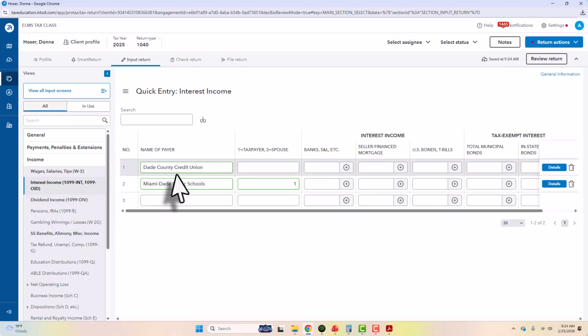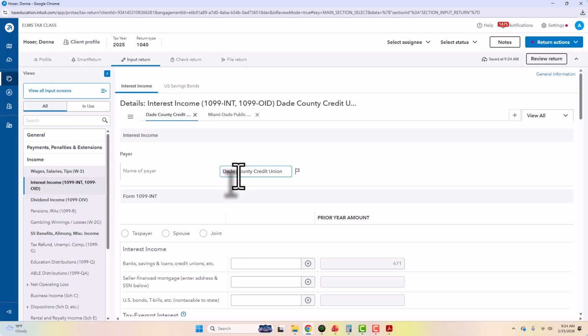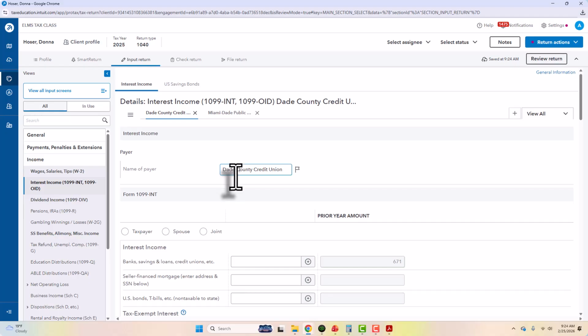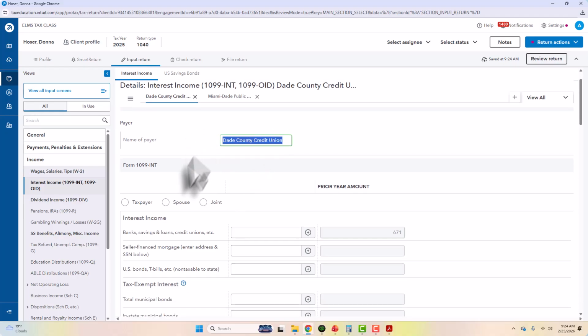So I'm going to click on this form. This is where you would enter this 1099. What I want you to do when you're in this quick entry is hit the details form on the first one, and you're going to put in here Dade County Credit Union. This is who's paying it. It's in both of their names, so check joint.